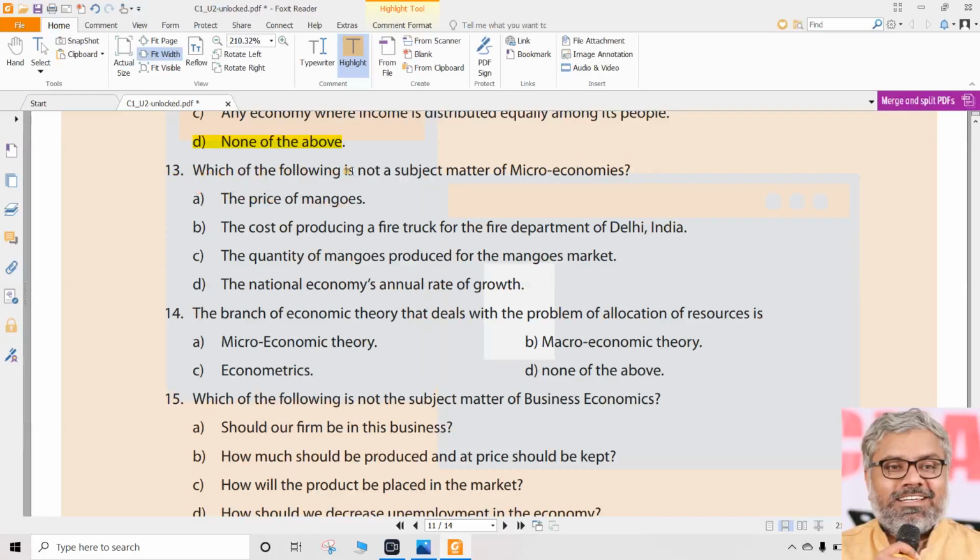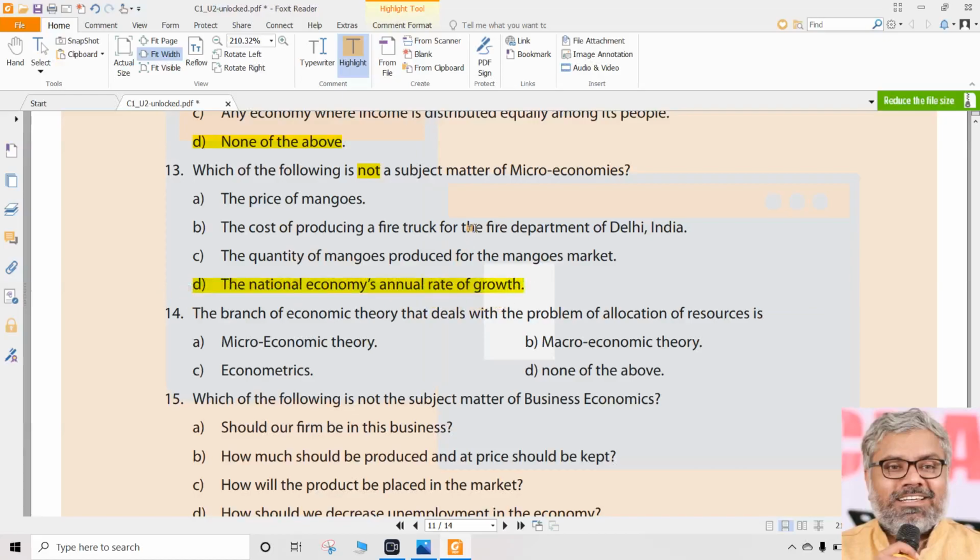Then moving on to question number 13. Which of the following is not, once again a negation, not a subject matter of microeconomics? Not a subject matter is asking. So we need to find out something which is macro in these 4 options. So what are those things? Let us see. First one says price of mangoes. It's only one product. Cost of producing something like a fire truck for the fire department of Delhi, only one place. We are talking about the cost of some product, price of some product, quantity of the product in the mango market, only one market. And the fourth one says the national economy's annual rate of growth.